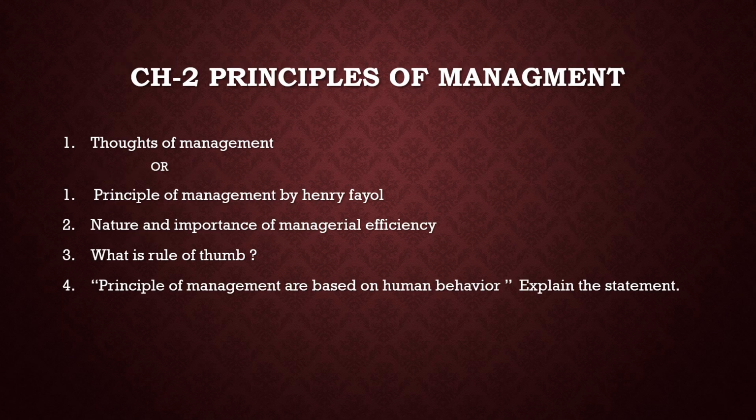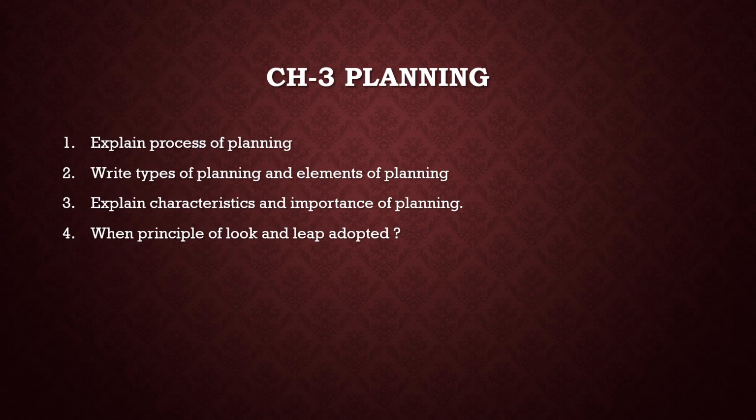Chapter 2 is principles of management. First is thoughts of management or principles of management by Henry Fayol. You can do any one of them, whichever is easy for you. Second is nature and importance of managerial efficiency. Third is what is rule of thumb. Rule of thumb was asked in many of last year's papers, so make sure you do this. Fourth is principles of management are based on human behavior. Explain the statement. Questions like explain the statement have been asked for 2 marks, which makes it important for you.